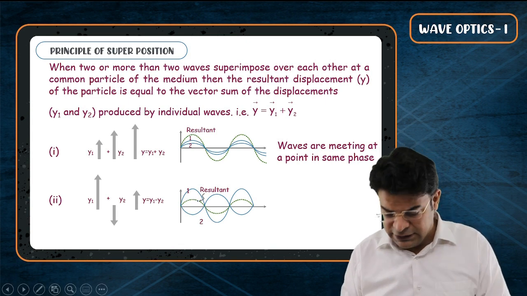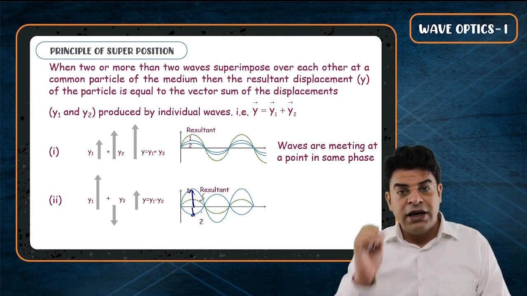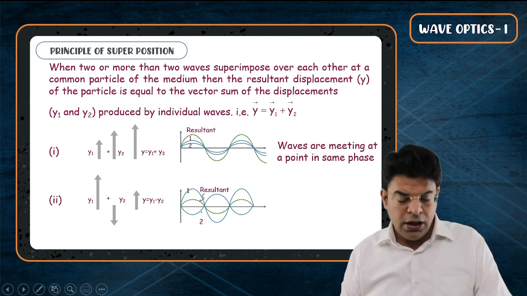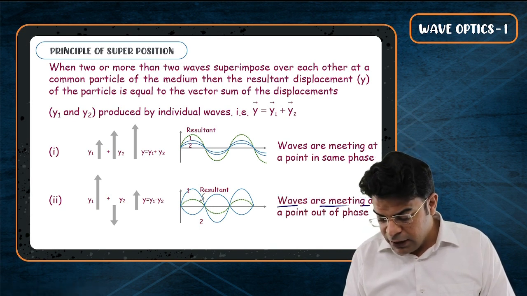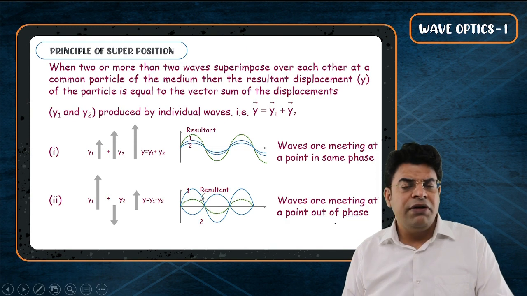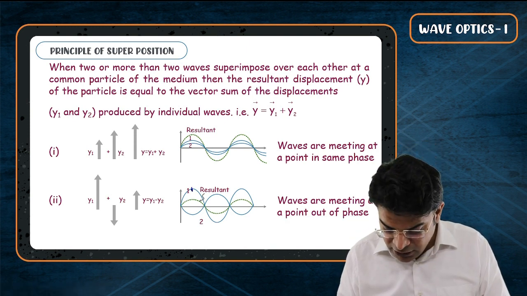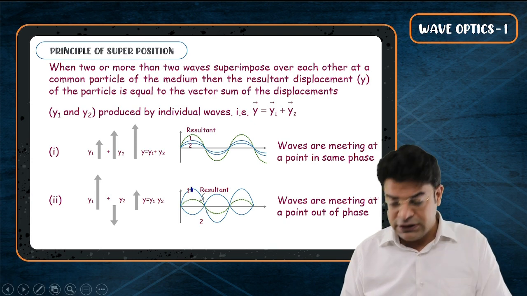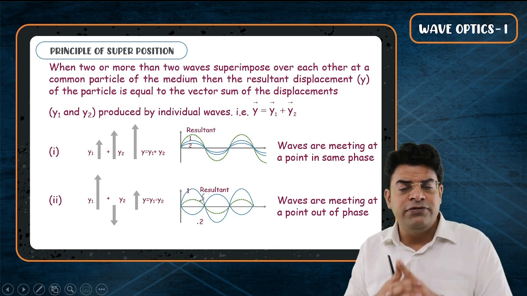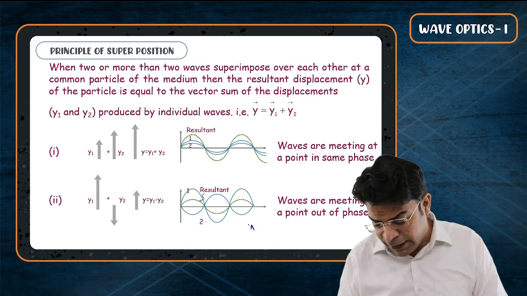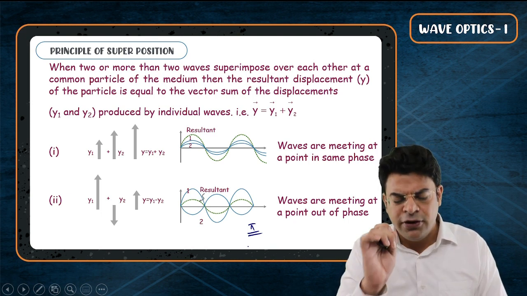Now here do understand that due to the first one positive, due to the second one negative, so you get positive minus negative. And here one thing that you need to understand is waves are meeting at a point out of phase. When we say that waves are meeting at a point out of phase, it means that you can see that the crest of one superimposes with the trough of another. When this type of situation takes place, we say that there is a phase difference of pi or odd multiple of pi. Odd multiple of pi I will explain a little later.